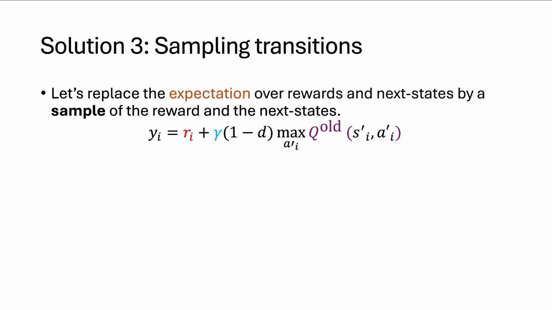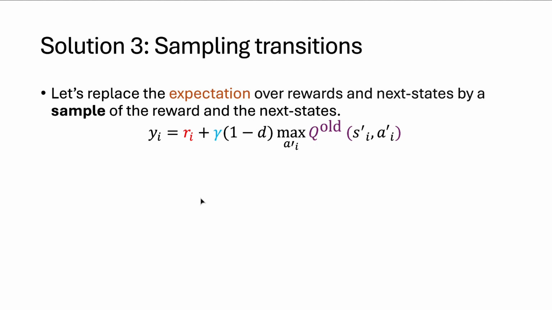The trick to get around this is that instead of taking the expectation over transitions, we're simply going to sample a single transition off a state-action pair. So we're going to replace the expectation over rewards and next states by a sample of the reward and next state off that state-action pair.